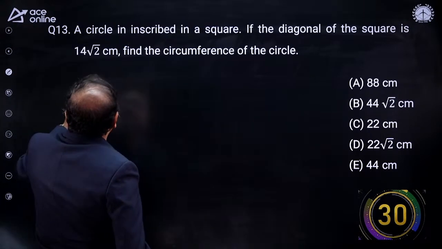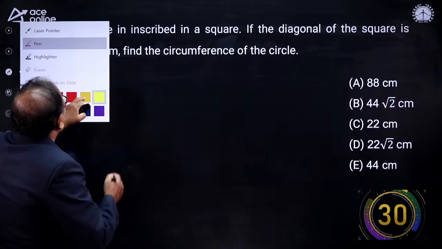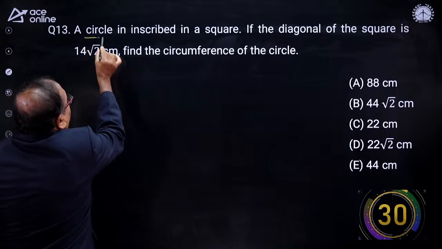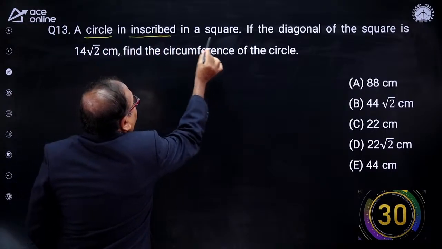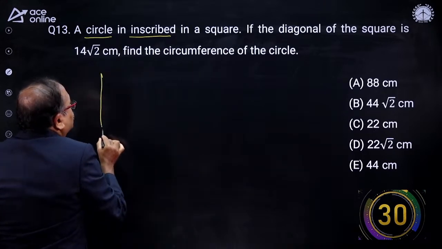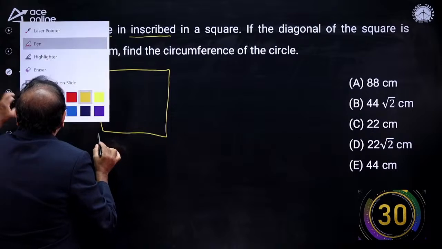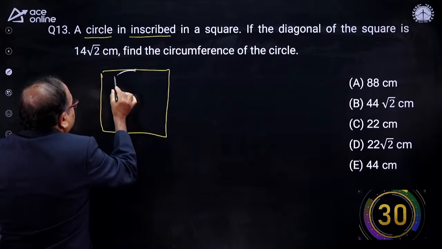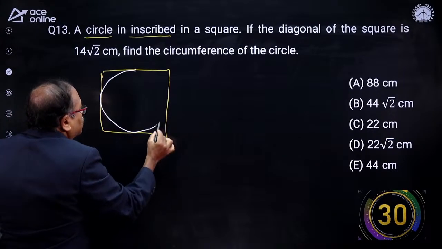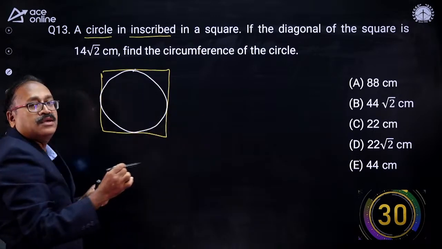Next question here. My young friends, look at this. What does the question say? A circle is inscribed in a square. So there is a square over here. A circle is inscribed inside it. This is what the circle is.